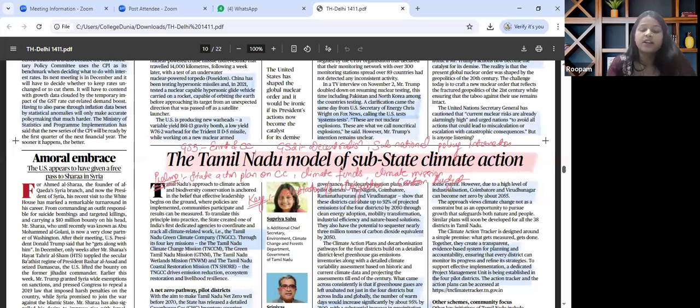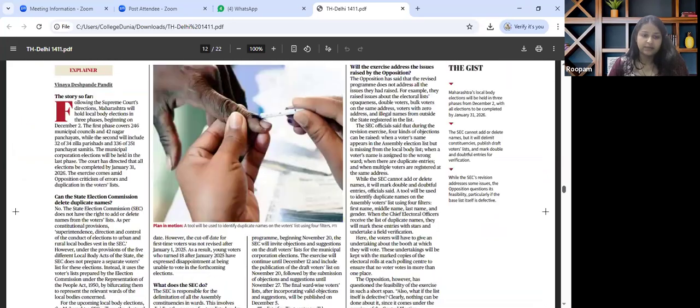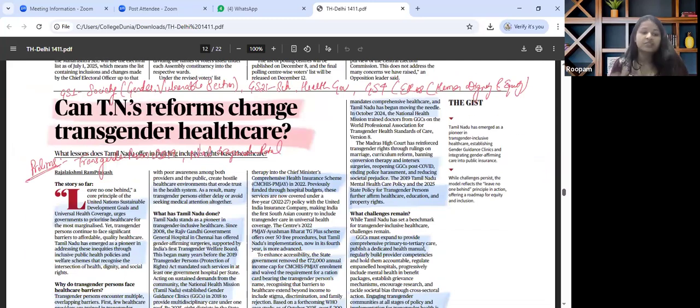This is how this particular article is to be thoroughly read and revised, not only the core concept and the primarily issue that has been talked about, but a broader picture and a helicopter view of climate action plan is to be seen. The next important article that is there in the paper and that catches our attention is on text and context page. And this talks about, can Tamil Nadu reforms change transgender healthcare?